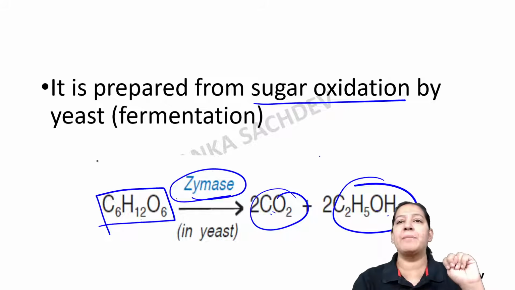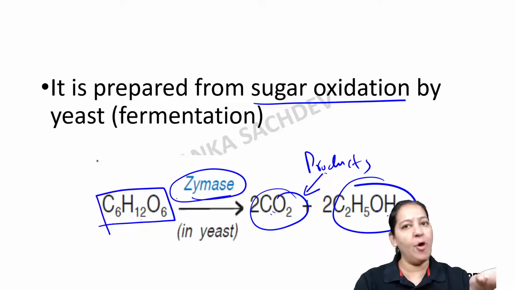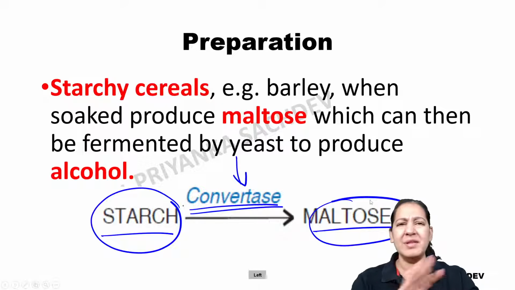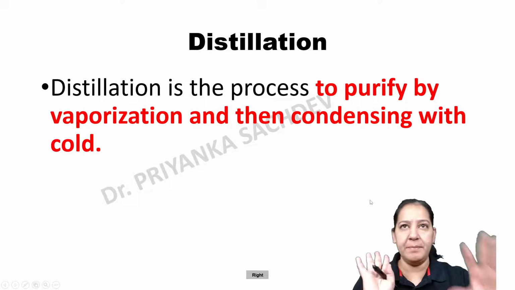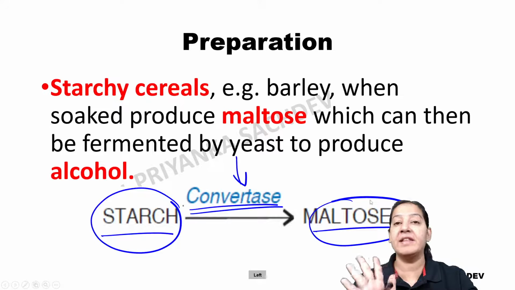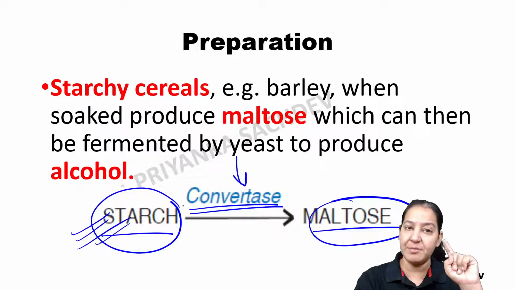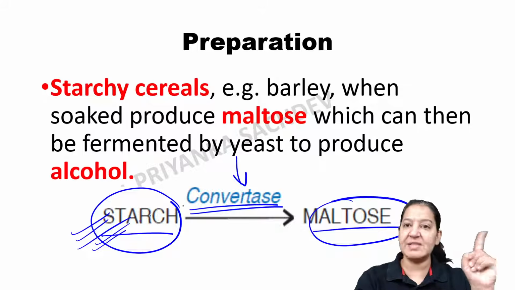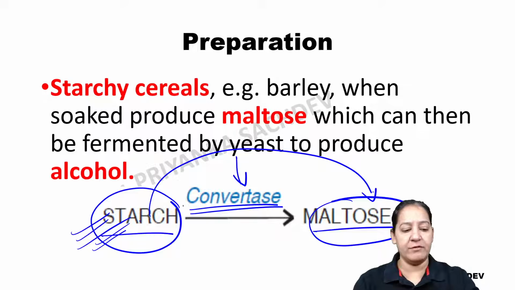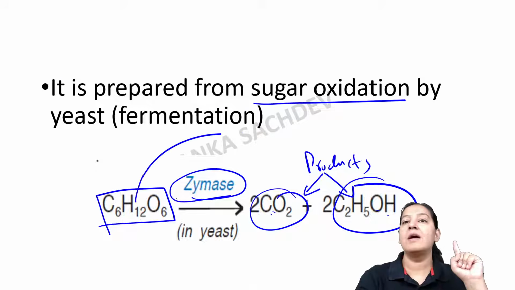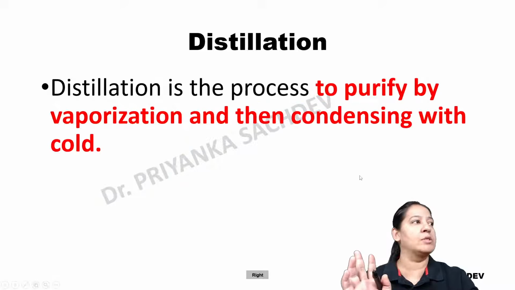These are the two end products. So carbon dioxide gas is formed, and ethanol is formed. These are the chemical reactions, not very important, but you must know how it is prepared in the industry. In the industry, it is basically prepared from starch. First we convert starch to maltose, which is one of the sugars, and then zymase acts on maltose, and finally ethanol is formed, right?